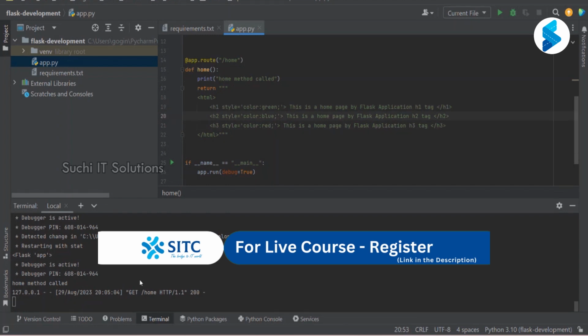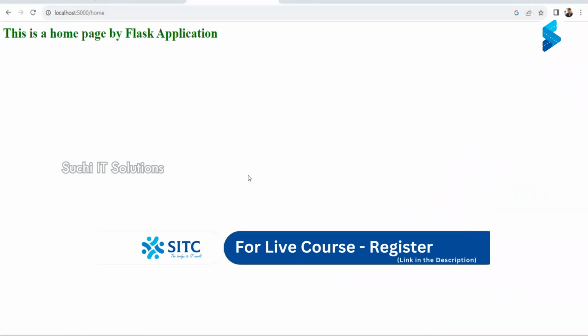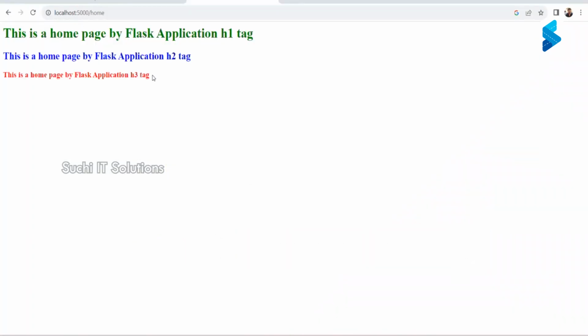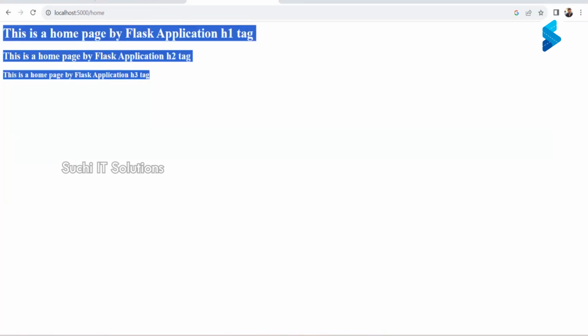Now, if you notice here, it has detected the change and it is reloading. Now let us go back to the browser. Now if I reload this, this is what we have returned from our Flask application.